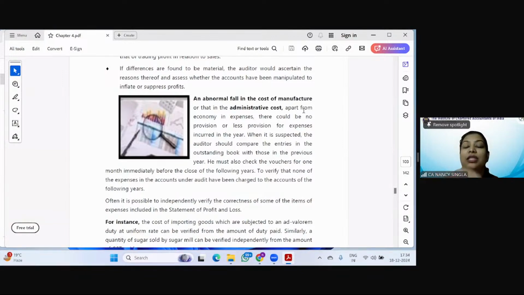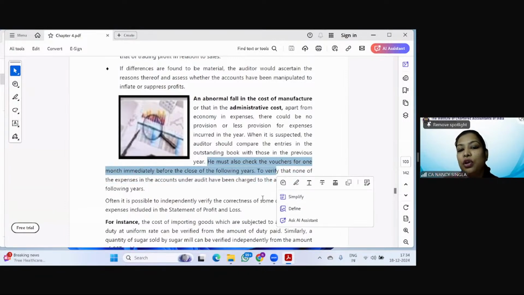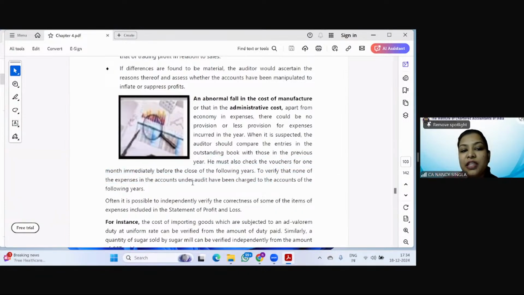See, if you're checking the financials of the current period only, the P&L, the income expenses of the current period only, can you give your opinion or can you see whether there is an increase or fall in the cost, whether it is normal or abnormal, unless and until you have considered the past year trends? So it says that he must also check the vouchers for 1 month immediately before the close of the following years also, to verify that none of the expenses in the accounts under audit have been charged to accounts of the following years. Often it is possible to independently verify the correctness of some of the items included in the